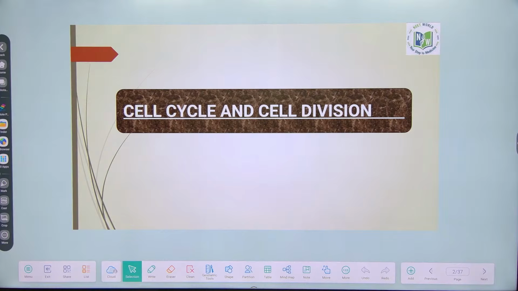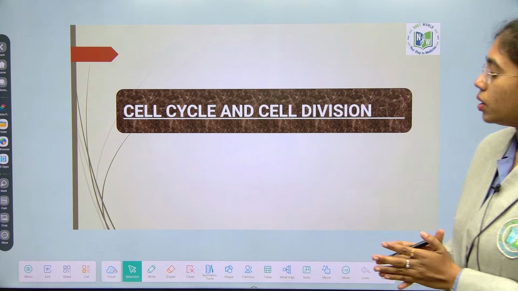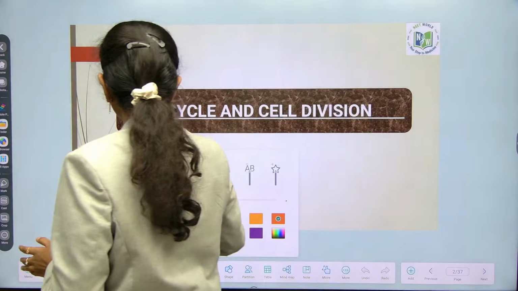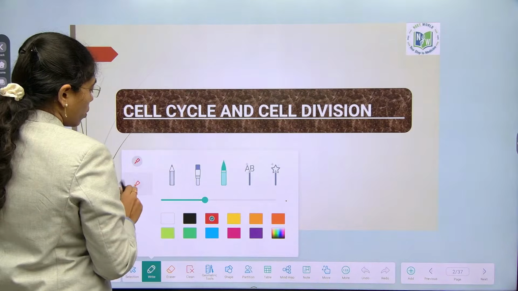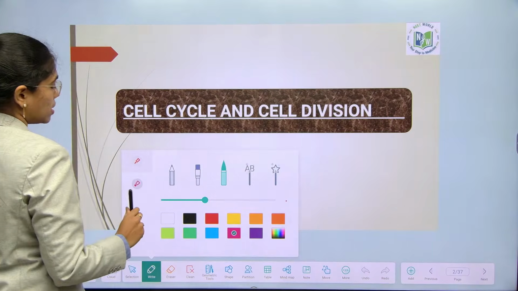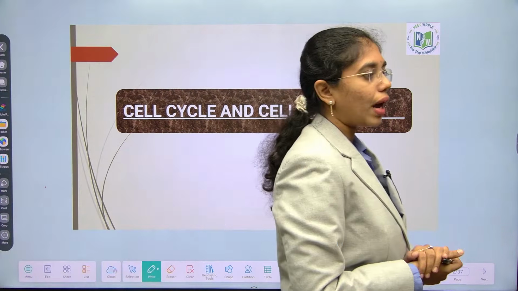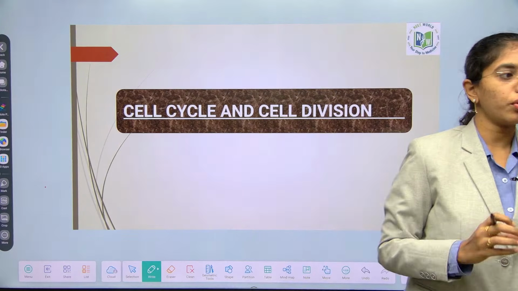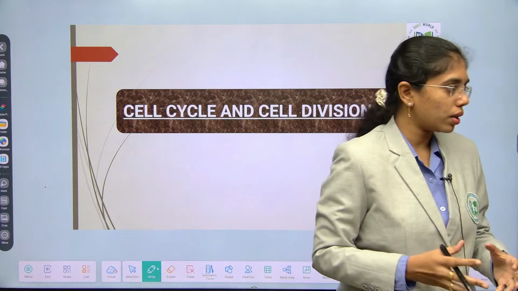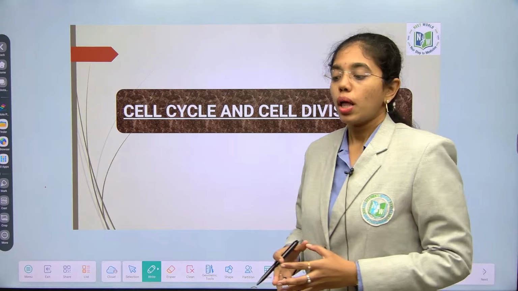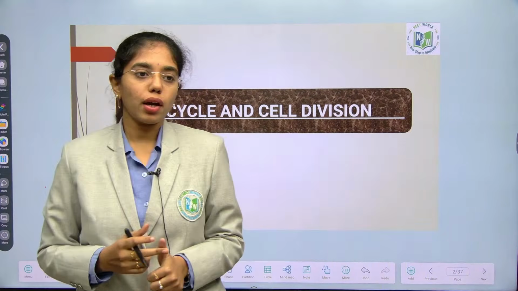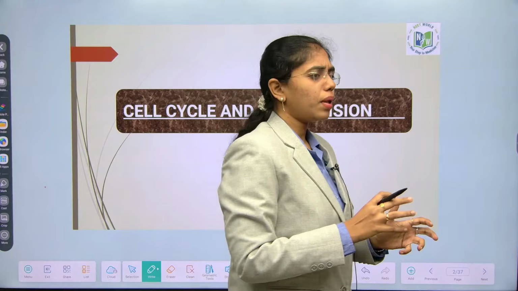Yeah. So today we are going to deal with the chapter cell cycle and cell division. To learn this chapter clearly, you have to be clear with cell, the unit of life. We have learnt about all the organelles. Let me put a few questions to know your understanding and test your memory. We have learnt about prokaryotic cell, right? First let us start with the basic questions.